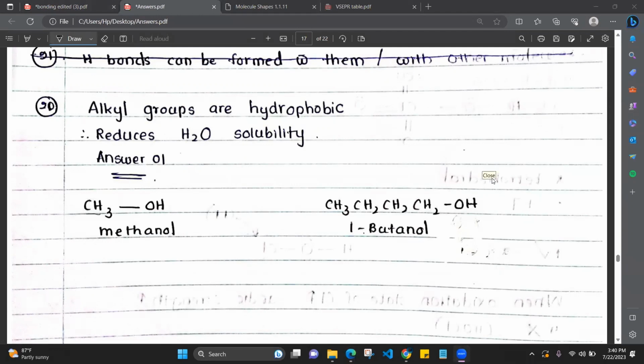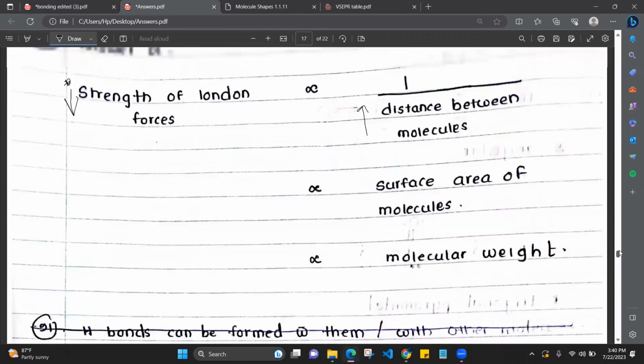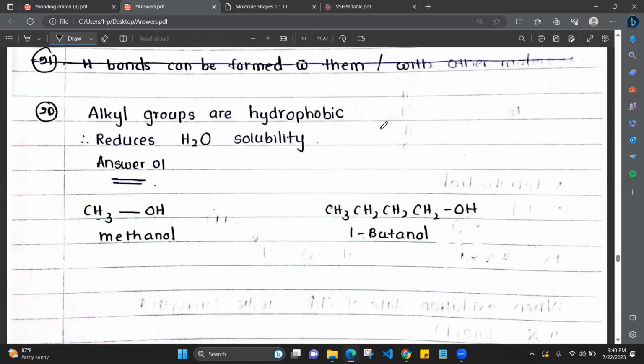First point, instead of OH, we put water. In the 20th question, instead of OH, we didn't put water. Okay, now methanol is there. In the methanol bottle, methanol is only there. So this is one methanol molecule that will be interacting with another methanol molecule by hydrogen bonds. Because it has oxygen, the oxygen in this methanol will form a hydrogen bond with the other methanol. Okay, you got it.